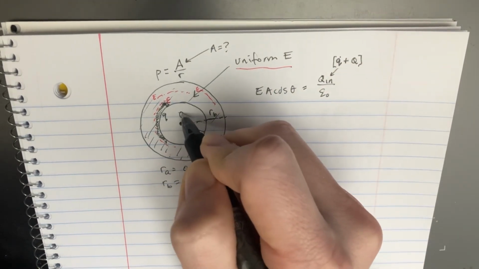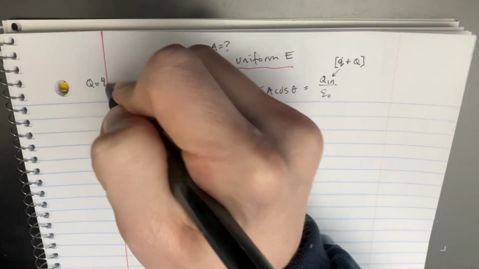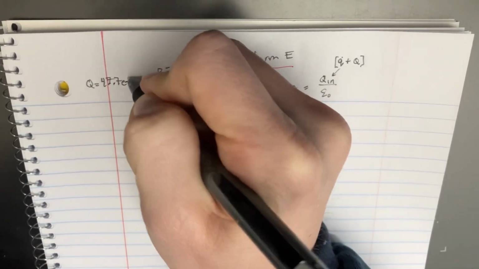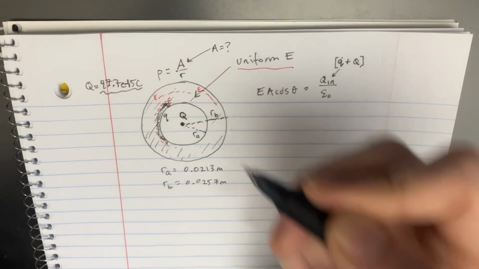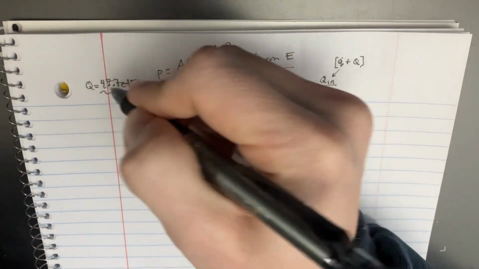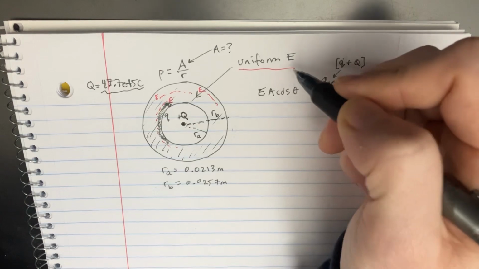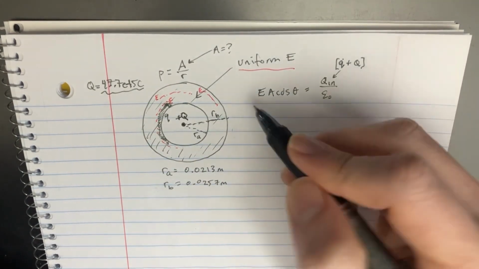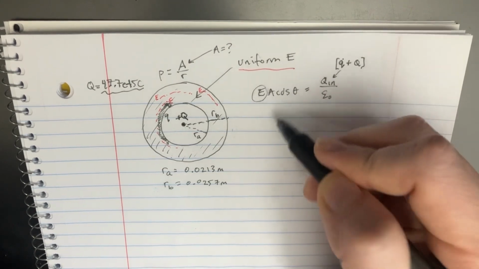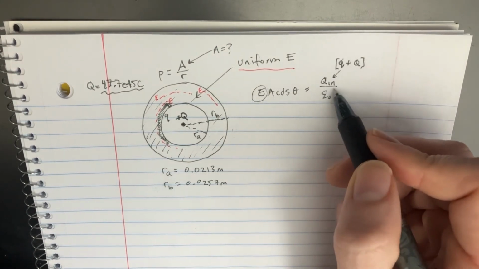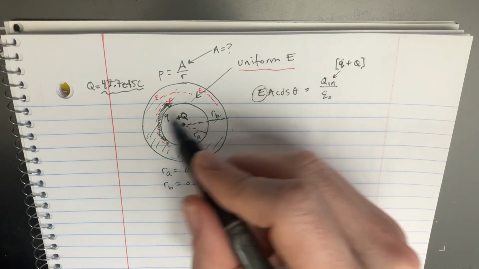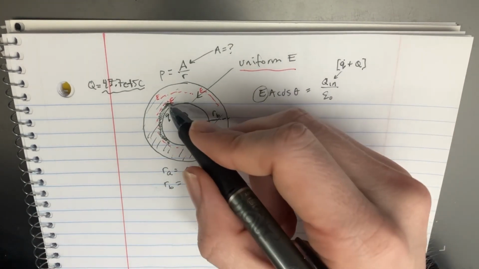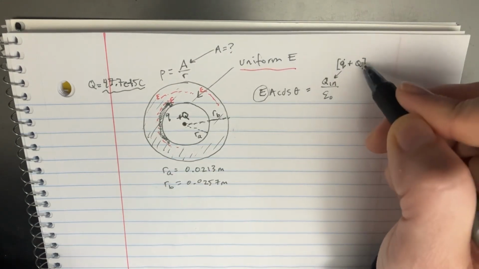There's the Q that was given, 47.7 e to the negative 15 coulombs. So that's basically a positive Q in there, and it's a very small positive Q. But anyway, this E is supposed to be the E of this, and we're going to try to figure out the charge inside, because we already know this charge.